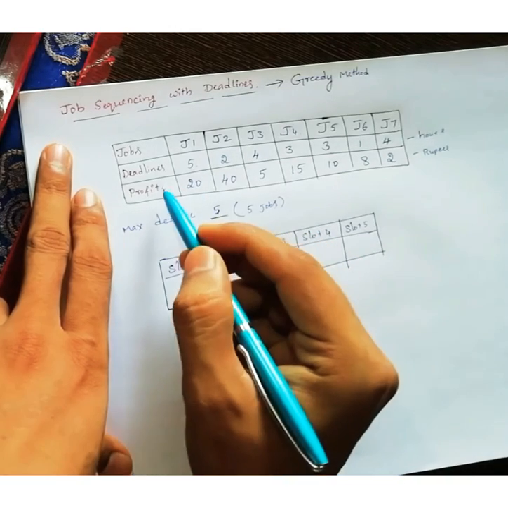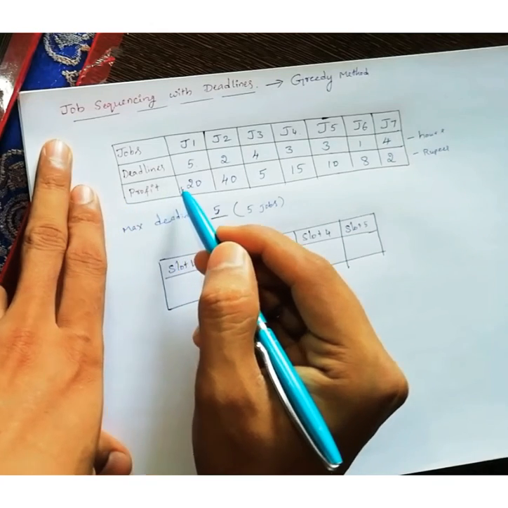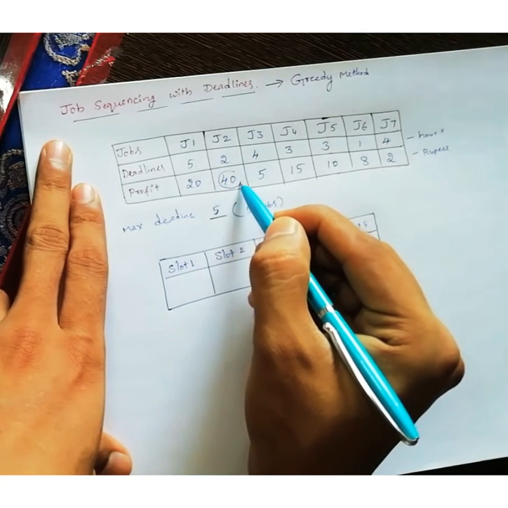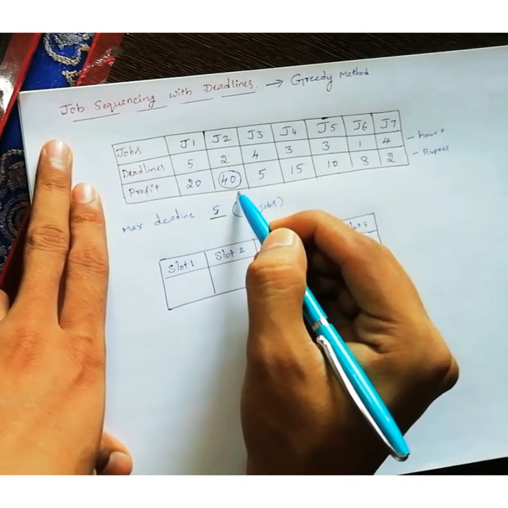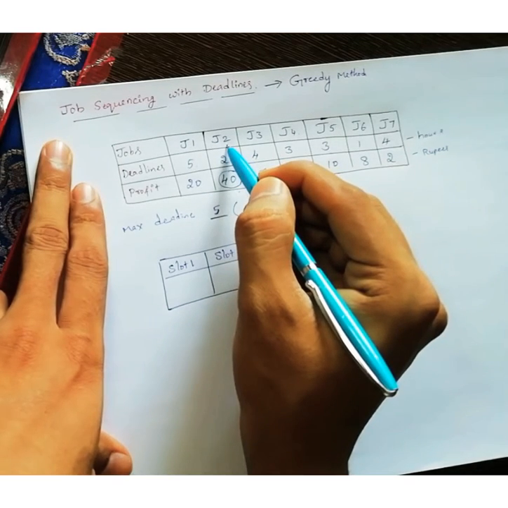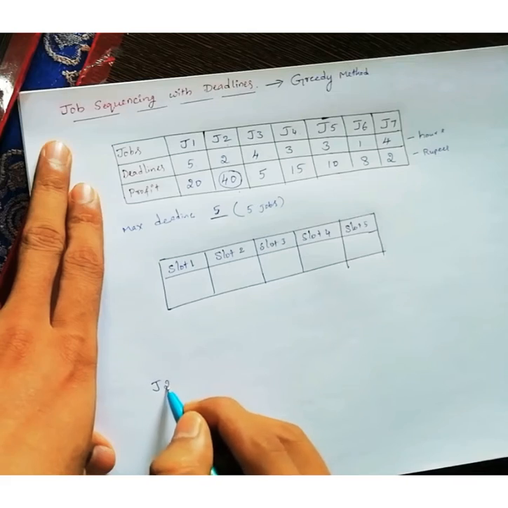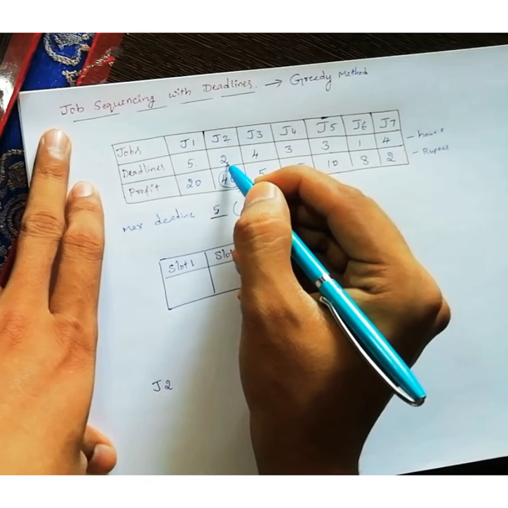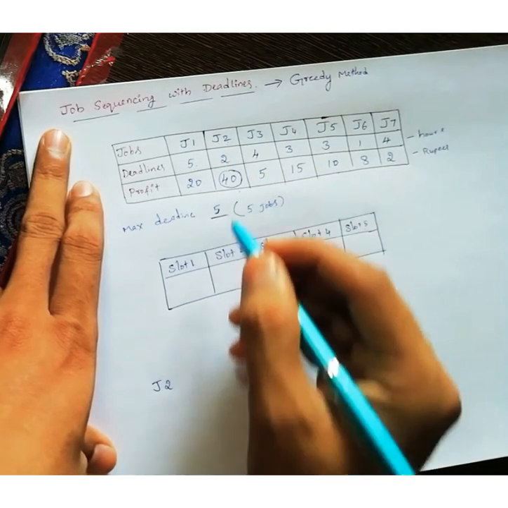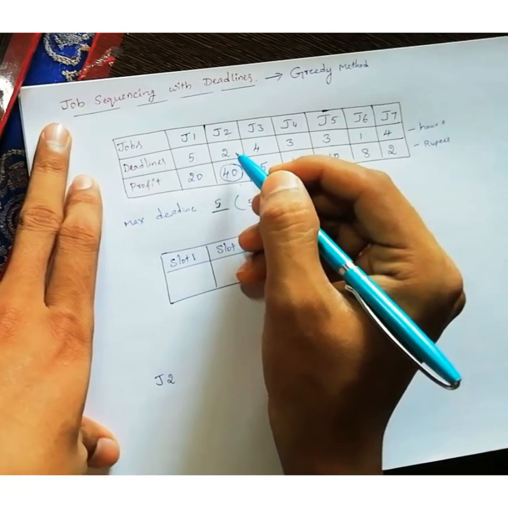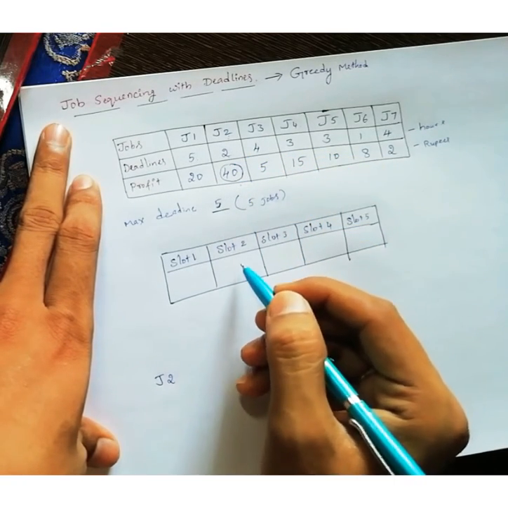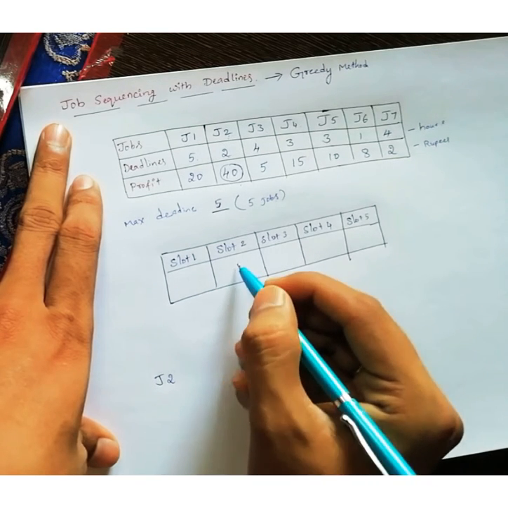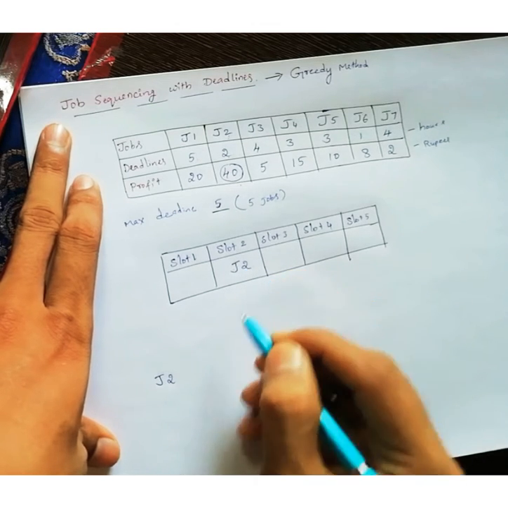First, concentrate on which job has the highest profit: 40, right? So I will select this 40. Which job? J2 I will select first. Next, to do J2, how many hours can he wait? 2 hours. That means if he is willing to wait 2 hours, I can do it in slot 1 or slot 2. Either slot 1 or slot 2. If you want, you can put slot 2 only.